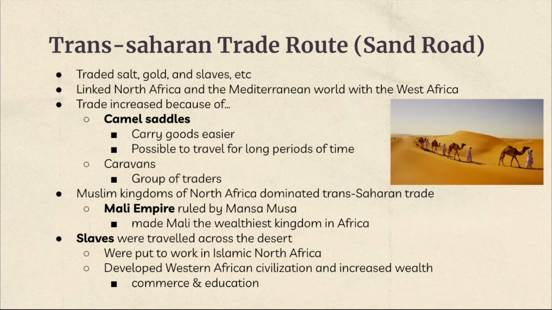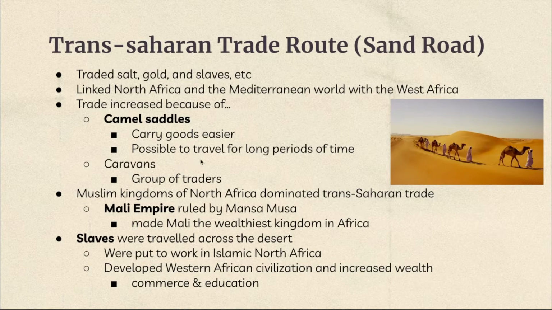The slaves were traded across the desert in the Sand Road because Islamic North African countries wanted to become civilized, so they traded slaves, and it developed Western African civilization and increased wealth, which also sparked commerce and education in Western African countries.